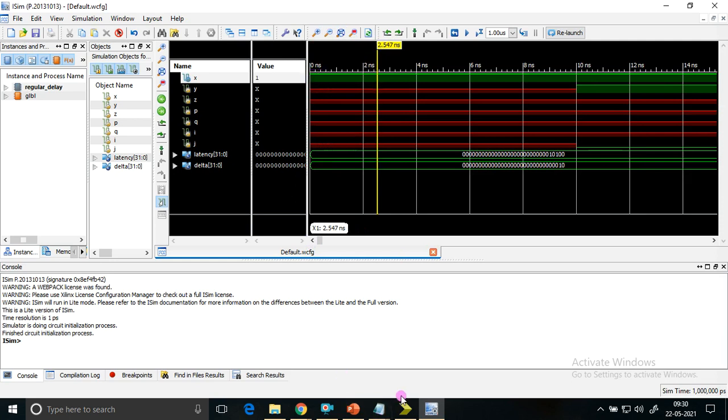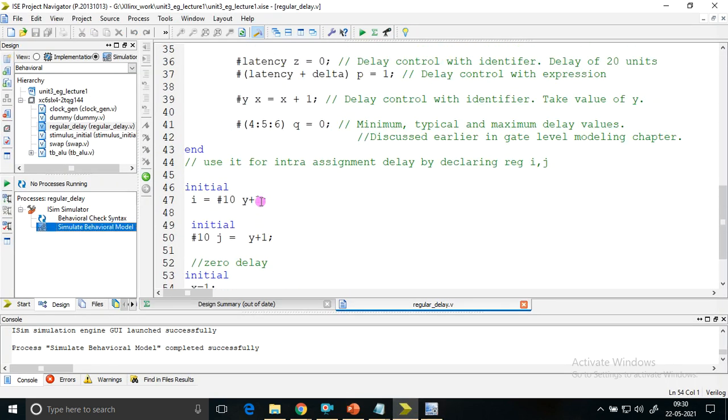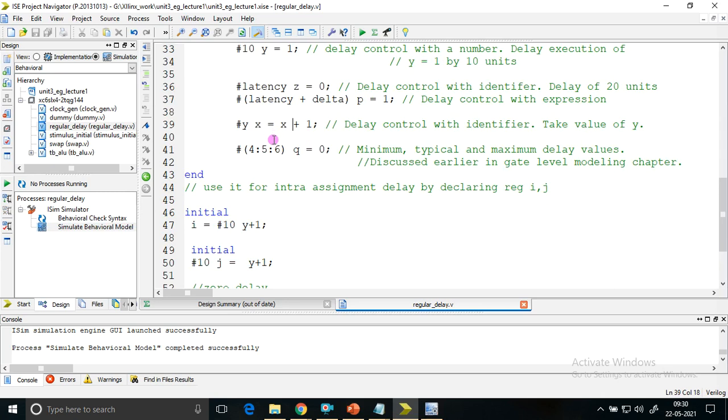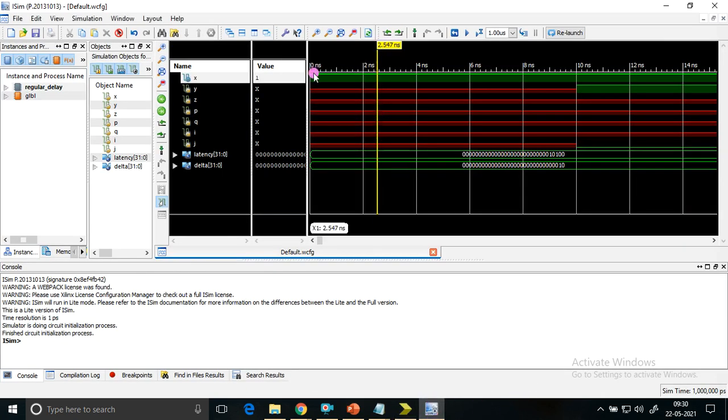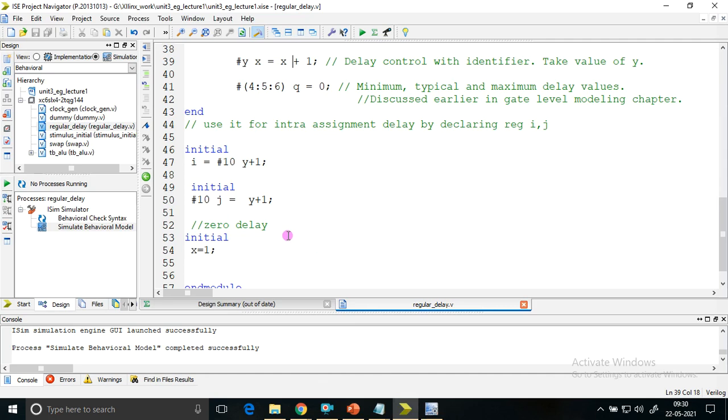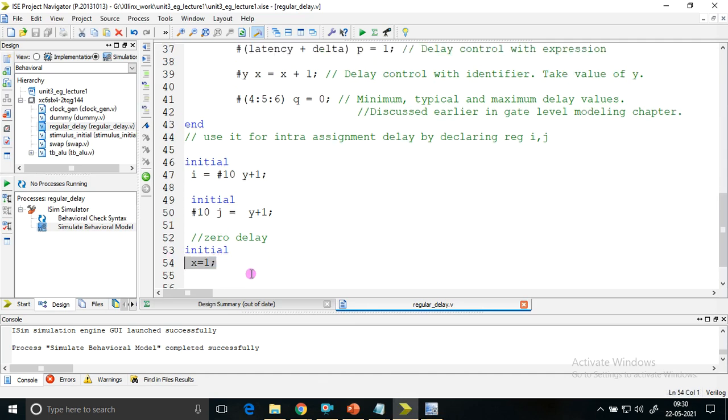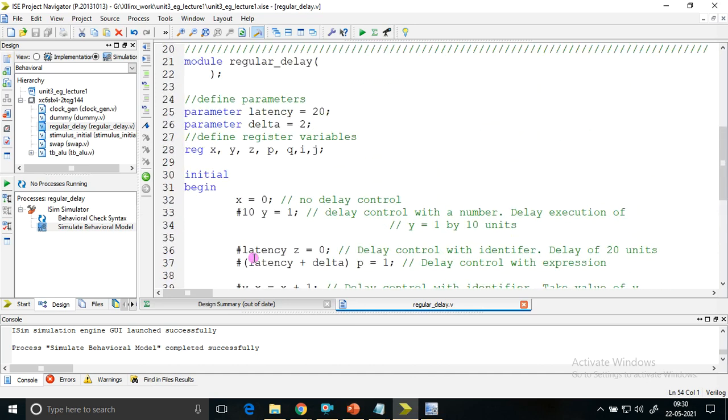That is how the code was written. Here x is getting updated after time, but that is not our concentration. At 0 simulation time, x is being taken as 1. So which one did it consider? This one it considered. Why did it consider this? Even I don't have the answer, because the simulator is designed so.